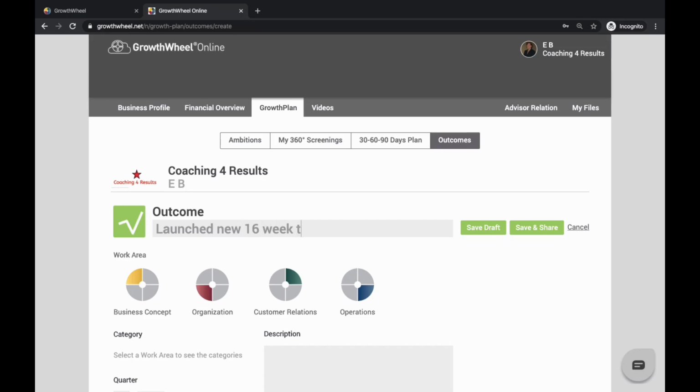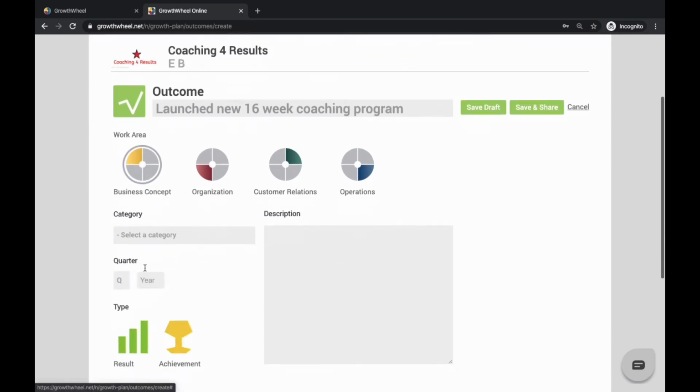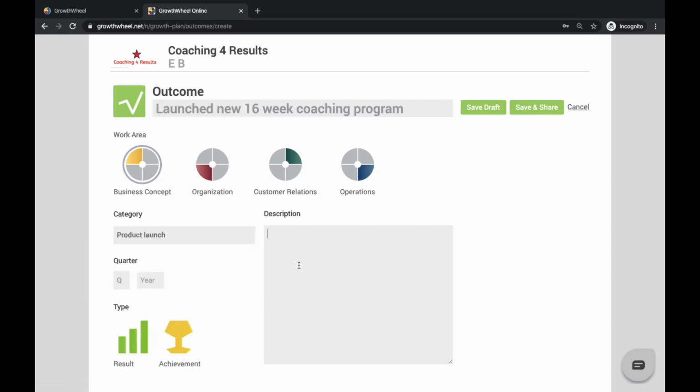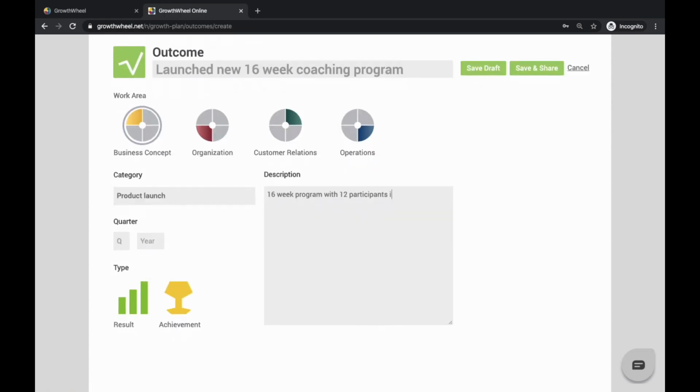Maybe we launch a new service or product. We can give this a title, select the yellow Business Concept circle, and then select Product Launch as our category. If your outcome doesn't automatically fit into a category, you can always select Other. We can give this a description to explain our outcome more fully and select the quarter and year when we achieve this. You'll notice that you cannot choose a year in the future. We're tracking what we've already accomplished.